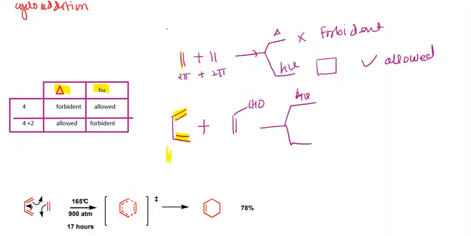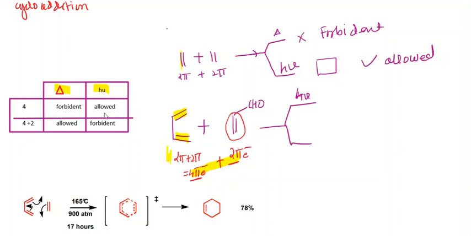So 2 pi plus 2 pi is equal to 4 pi. Now in this case, only one pi bond is there, so it is a 2 pi electron system. So the overall system is 4 pi plus 2 pi. So look at the 4 plus 2. If you consider it photochemically, that is H mu, the 4 plus 2 is forbidden.